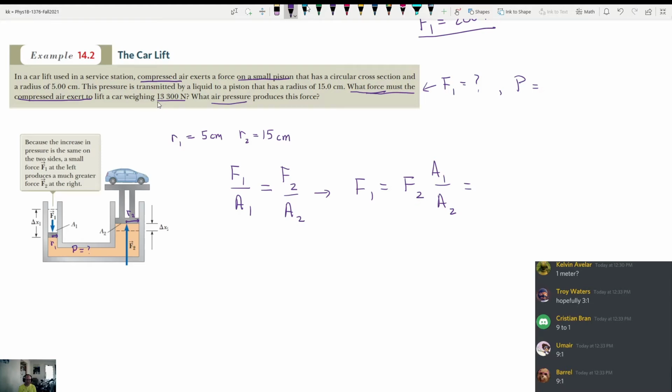So the car weighs this much. I should have made it very clear right here. The weight of the car is what our F2 is, 13,300. Because after all, if the weight of the car here is 13,300 newtons, the minimum force I need to exert to lift the car is equal to that force, right? So, plugging everything in here.